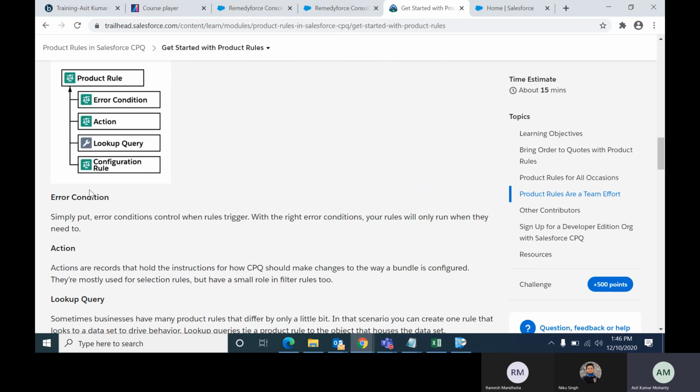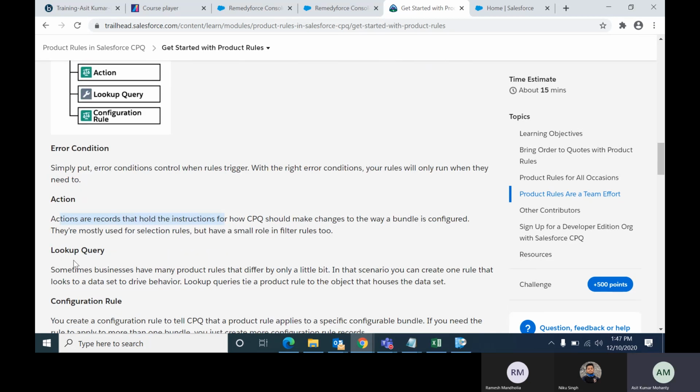You are making a condition there so that the product rule will be triggered. With the right error conditions, the rules will only run when they need to. That means the conditions must be satisfied for it to be right to fire the rule. If it satisfies that error condition, then the action is performed. What kind of action it will perform?